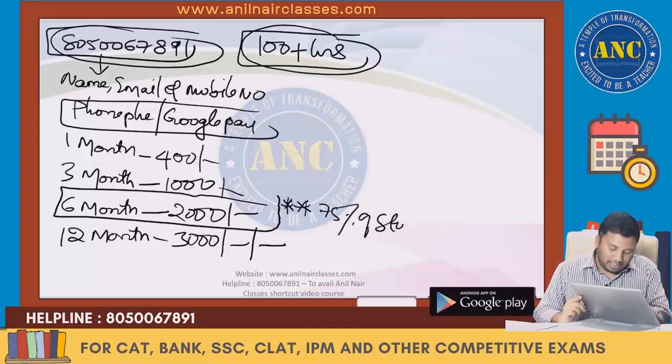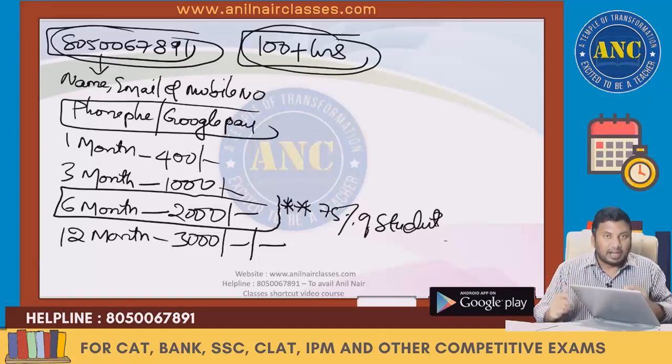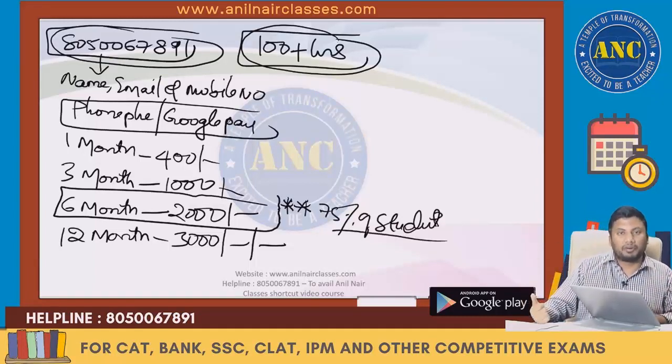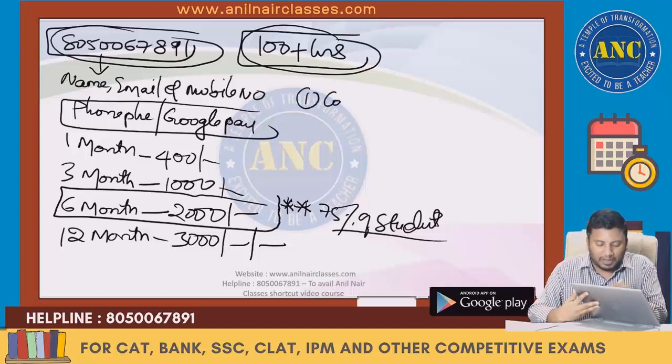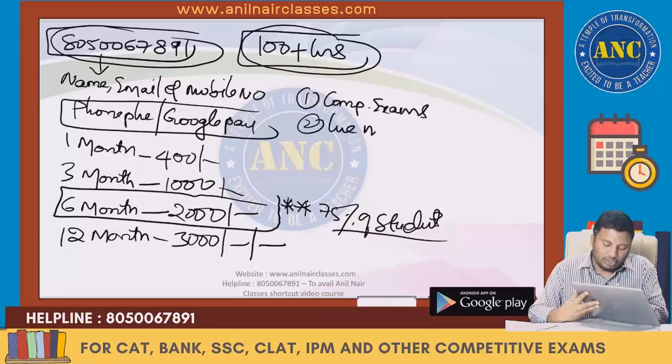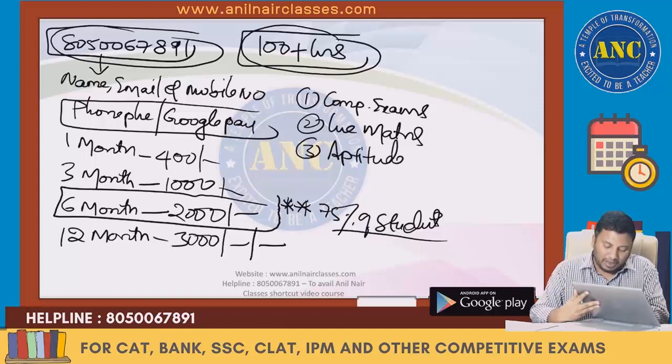I never expected that kind of acknowledgement from most of the students. 80% of the students who have purchased are either preparing for competitive exams, or someone who loves and enjoys mathematics, and some of them are aptitude trainers. Whoever it is, this is a must buy course for you.